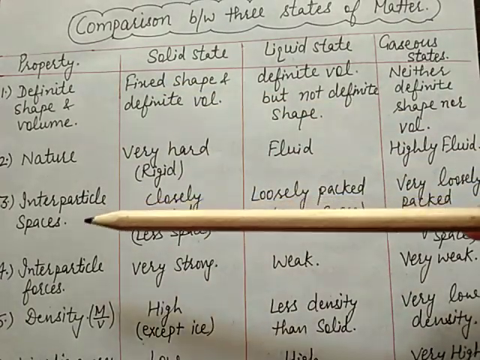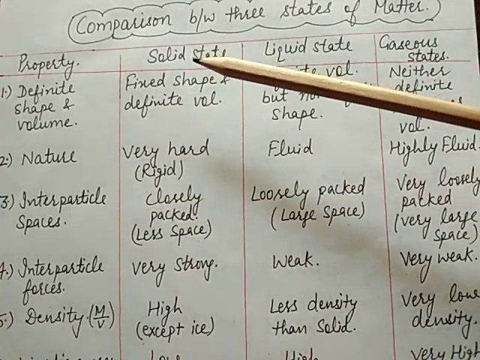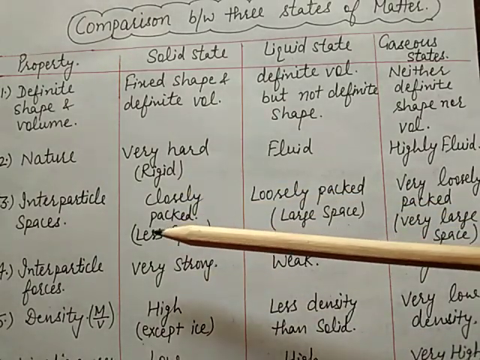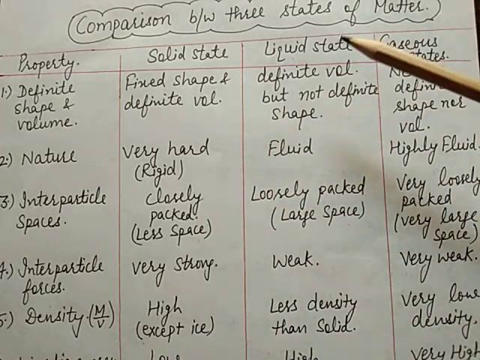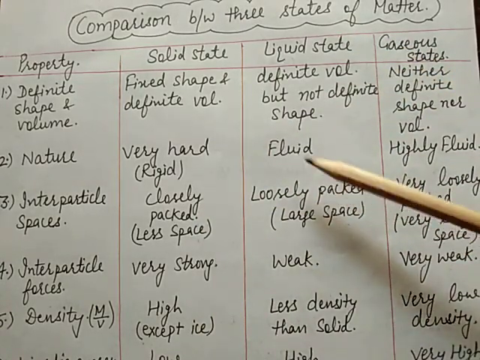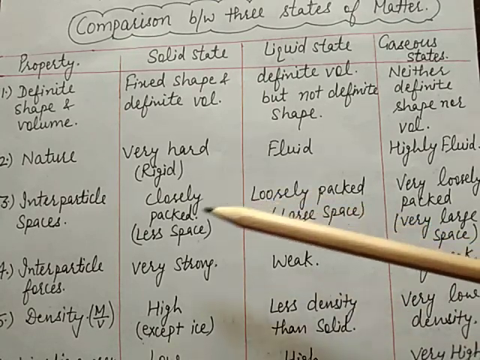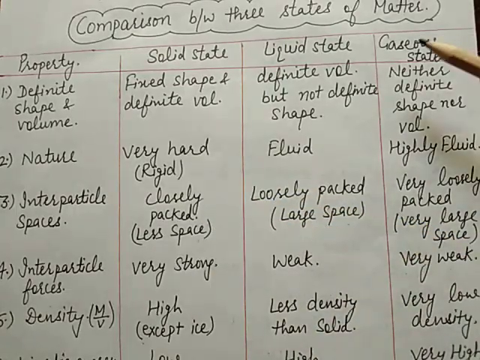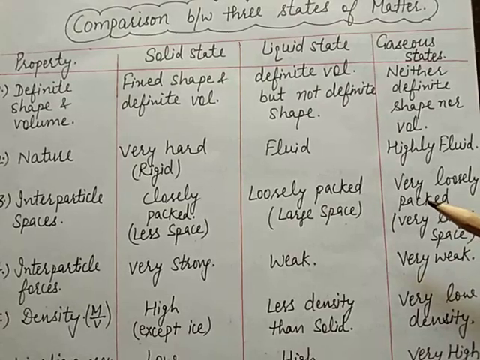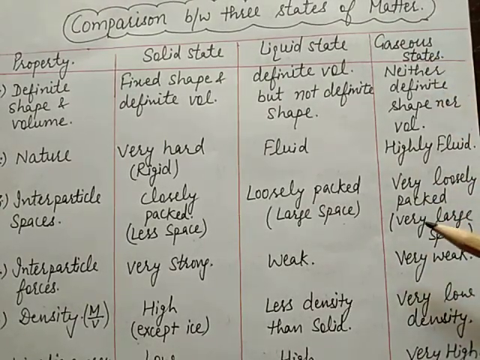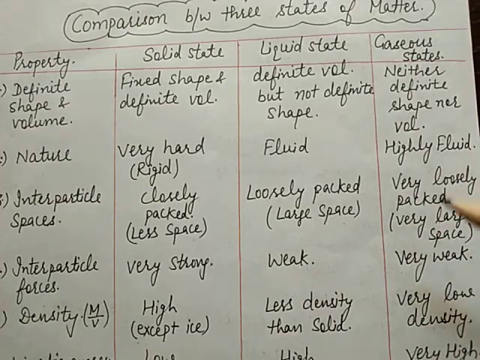Next property, interparticle space. In case of solid, particles are closely packed, so space is very less. In case of liquid, particles are loosely packed, so the space is large as compared to solid. But in case of gases, particles are very loosely packed, so a very large space is present between the gaseous particles.